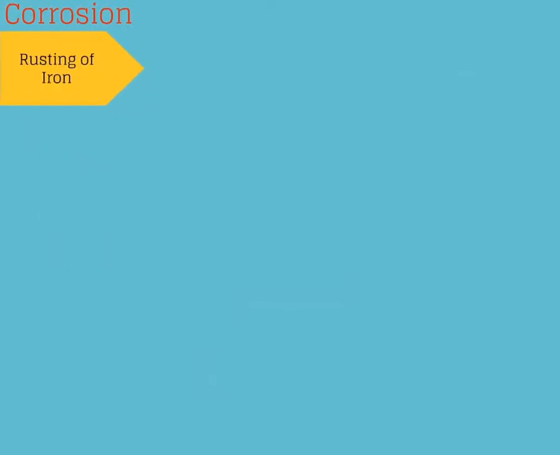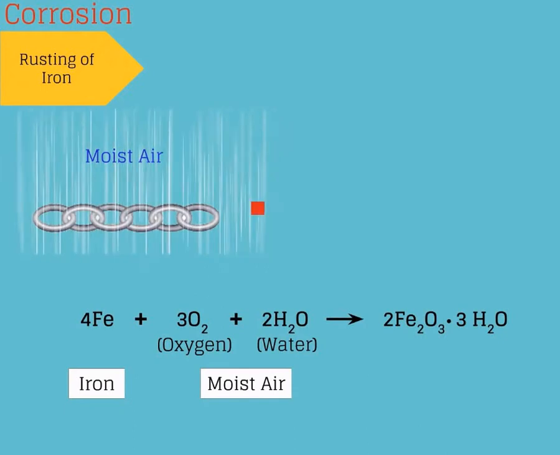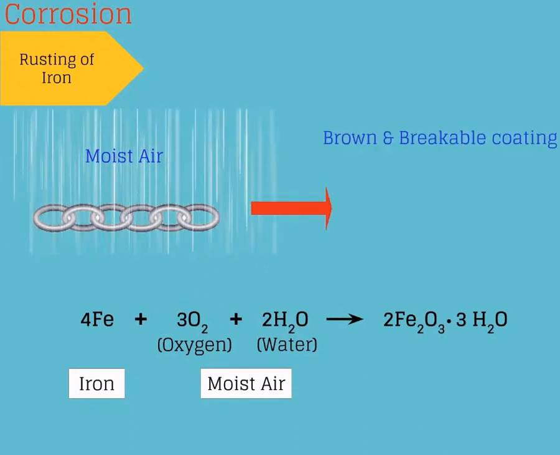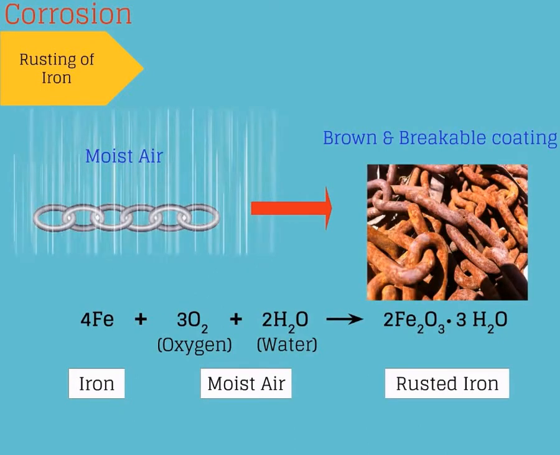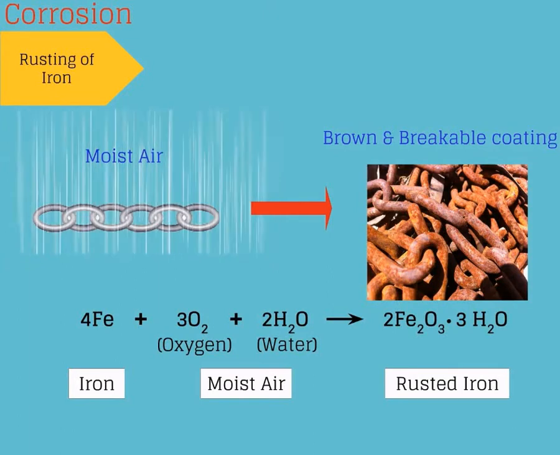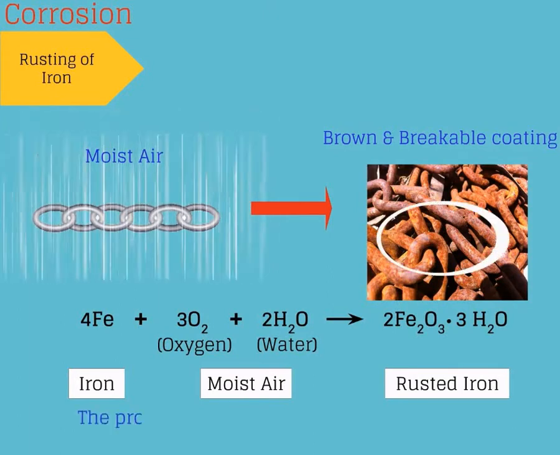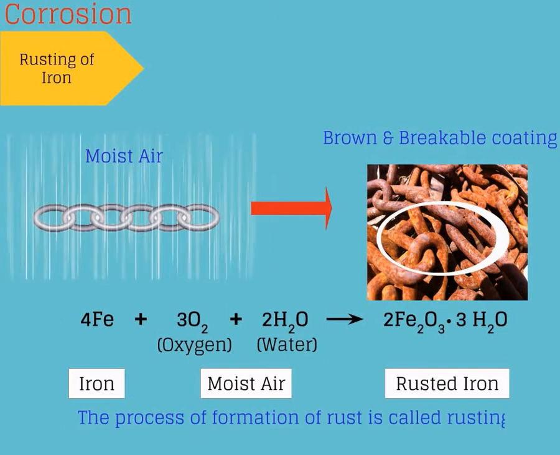Rusting of iron. Iron reacts with moist air and forms a brown, easily breakable coating on the surface called rust. And the process of formation of rust is called rusting.